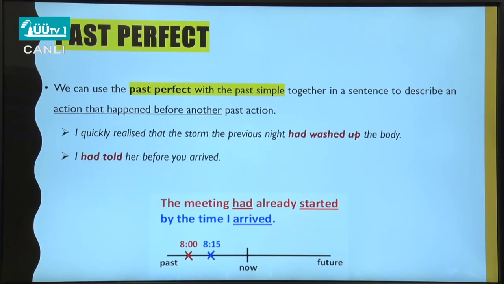As I told you, we can use the past perfect with the past simple together in a sentence to describe an action that happened before another action, another past action. I quickly realized that the storm the previous night had washed up the body. I had told her before you arrived.